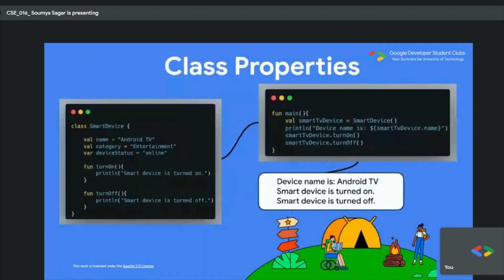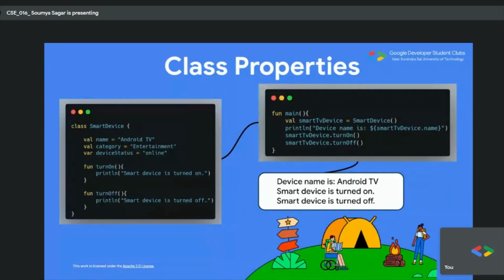So here you can see this is the basic. Here I have a smart device, imagine it as a phone or TV, whatever. So here the device name first is Android TV, category entertainment. Now inside the smart devices, devices can be anything, right? Like phones, laptops, TVs. Here we have just made one object, that is the TV object, and first we have given a name, then we have given a category and device status, like it is on or off, and then we have attached some functions, like what the TV does. You can turn it on or turn it off.